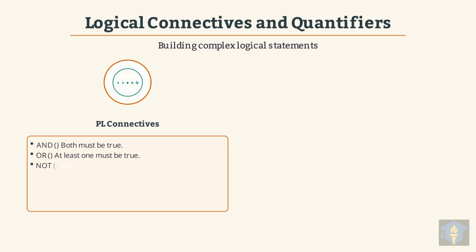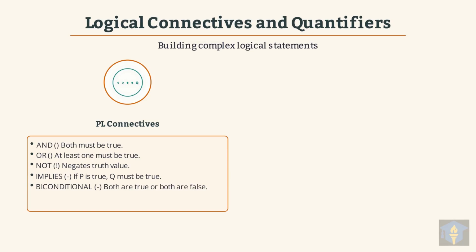The NOT connective, represented by the negation symbol, simply reverses the truth value of a statement. The IMPLIES connective, shown by an arrow, means if the first statement P is true, then the second, Q, must also be true. The BICONDITIONAL, indicated by a double-headed arrow, means both statements are either true or both are false.